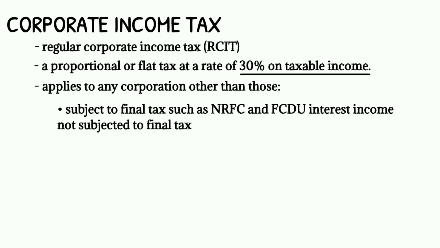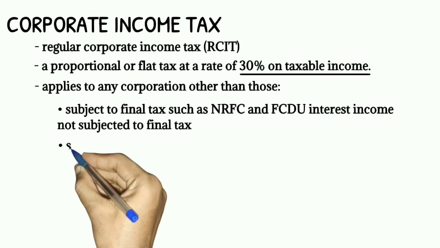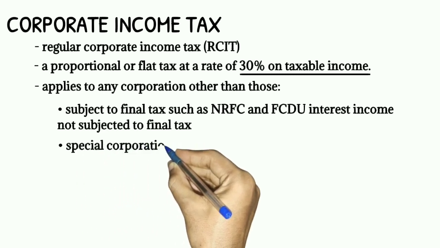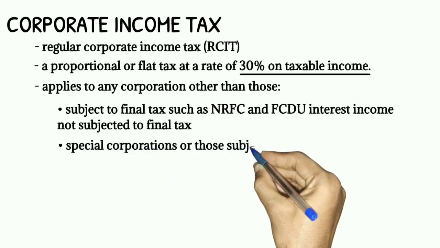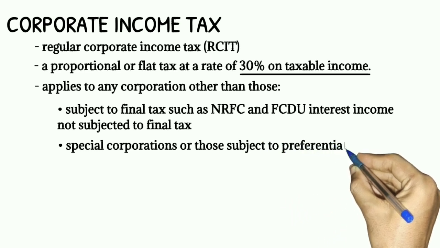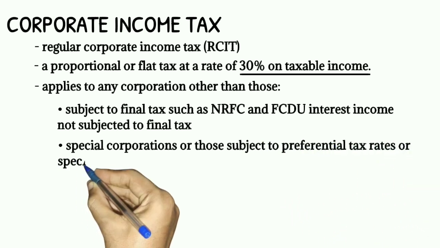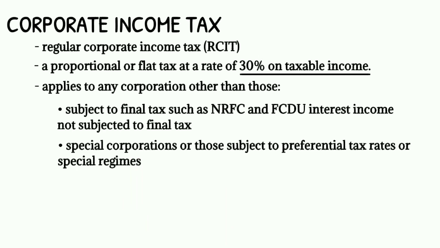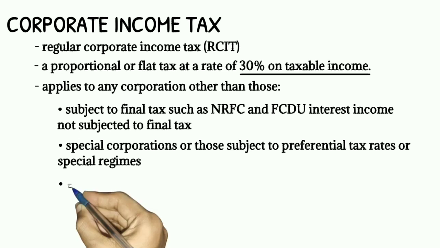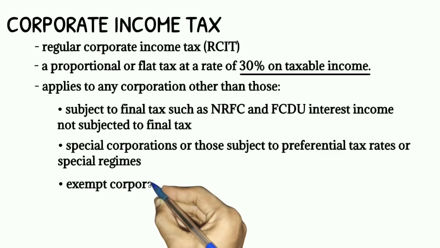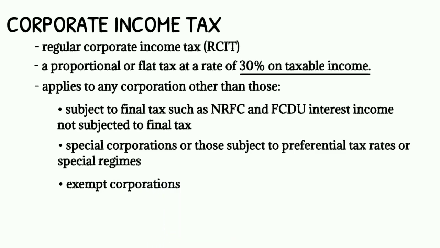Aside from that, hindi rin applicable yung RCIT sa special corporations or those subject to preferential. Pag sinabing preferential, ang example niyan ay lower tax rates or special regimes. Hindi rin applicable ang RCIT sa exempt corporations.